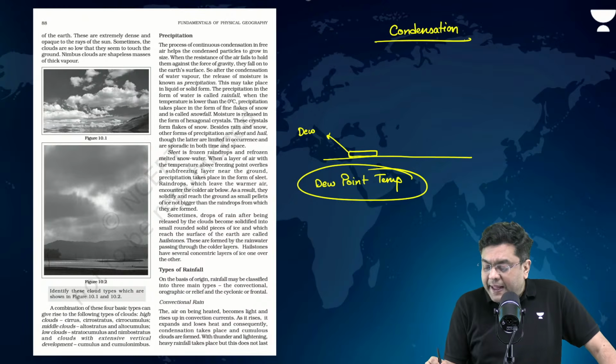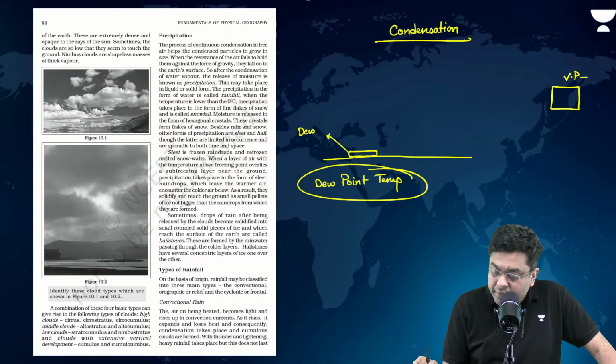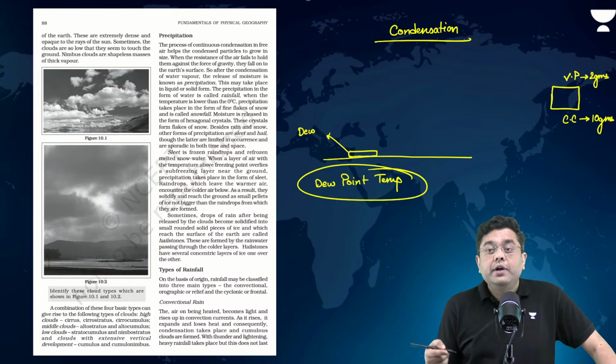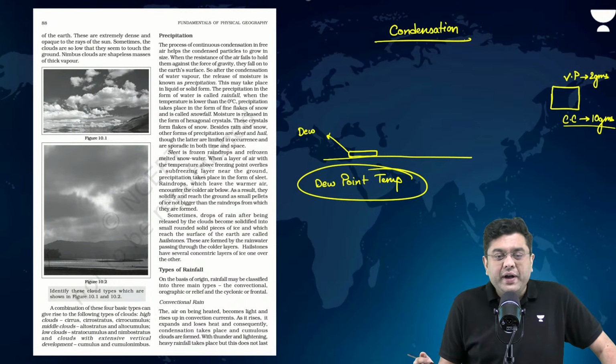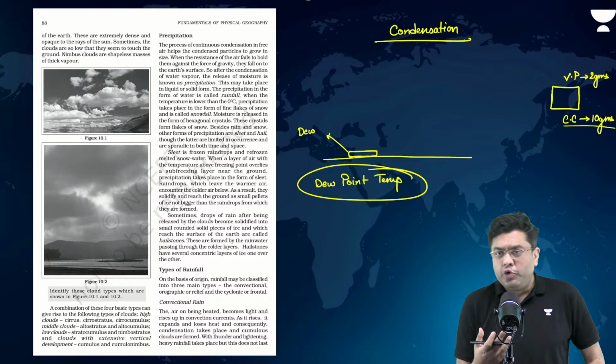For example, if you have a dry air parcel where the vapor present is 2 grams and the carrying capacity is 10 grams, then for it to reach saturation, it has to cool down to such an extent that the carrying capacity becomes 2 grams. So, it has to cool down quite substantially, isn't it? That is why in drier air, dew formation happens at very low temperature.